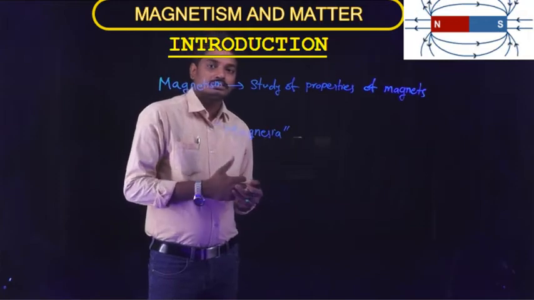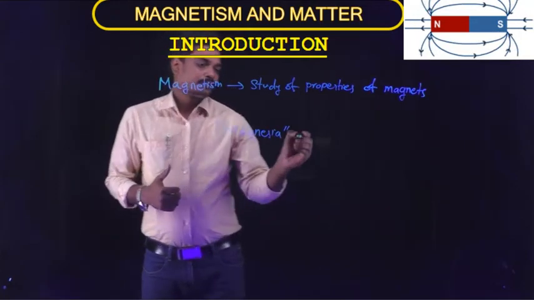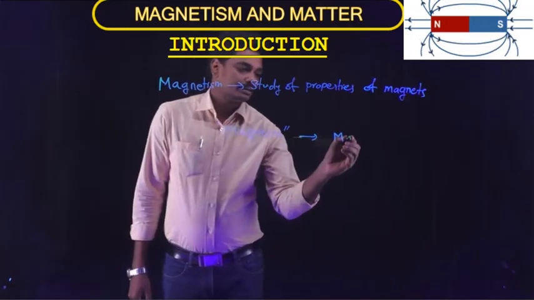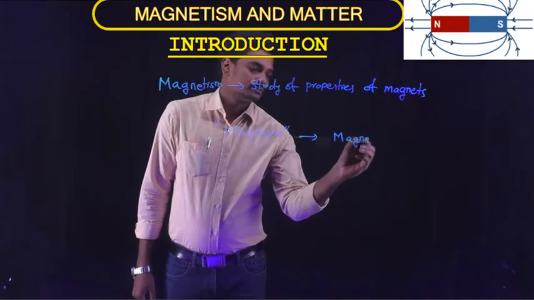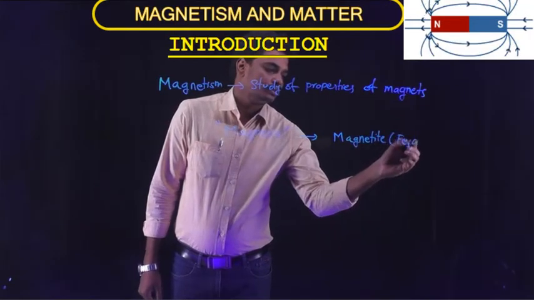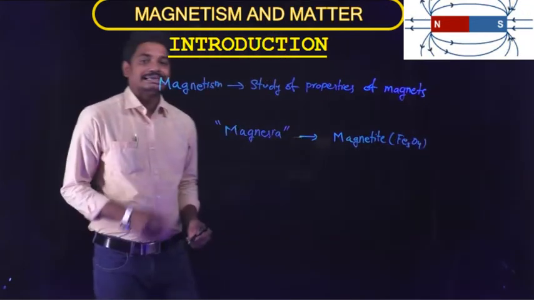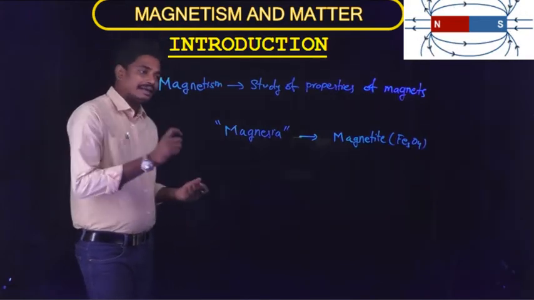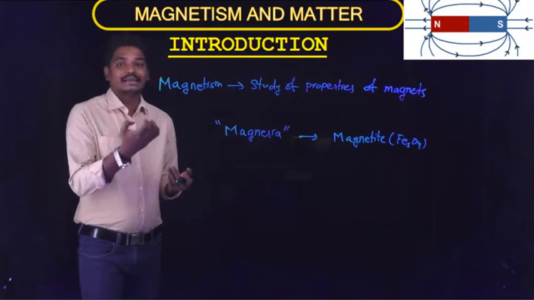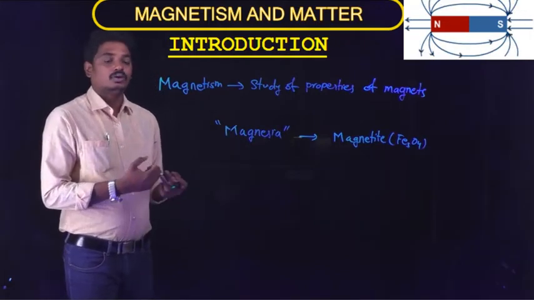Because on that island, an iron ore called magnetite, chemical formula Fe3O4, is found. This iron ore magnetite has a property to attract materials.